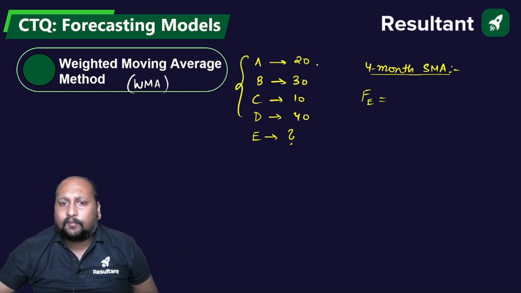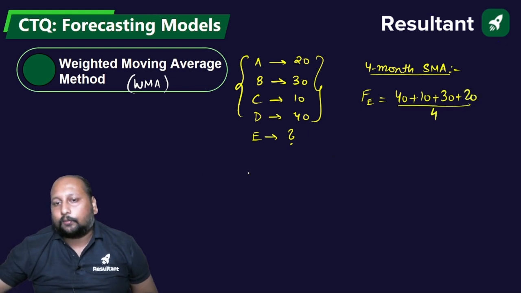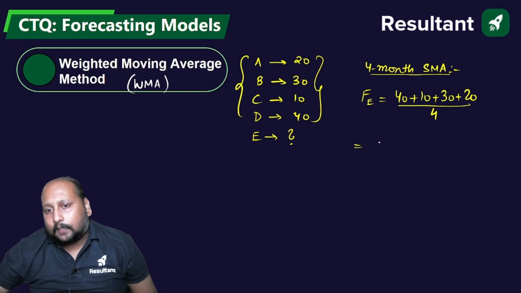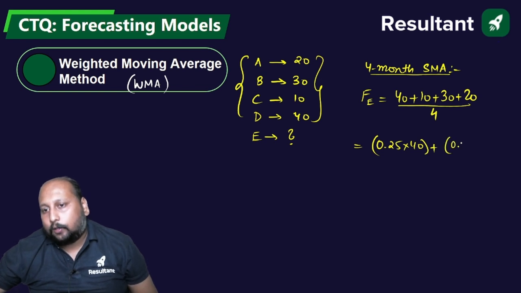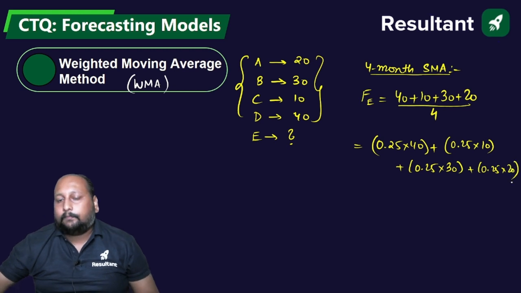Here we have only 4 data, so we take the average of all 4 values: 40 plus 10 plus 30 plus 20 divided by 4. As simple as this. Can I rewrite this equation like this? 0.25 into 40 plus 0.25 into 10 plus 0.25 into 30 plus 0.25 into 20.